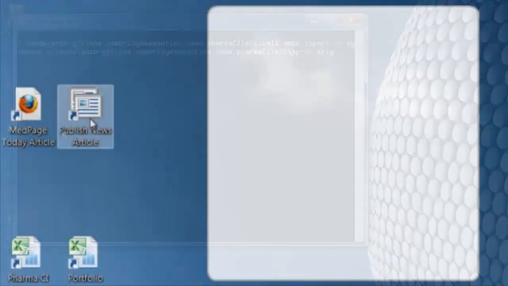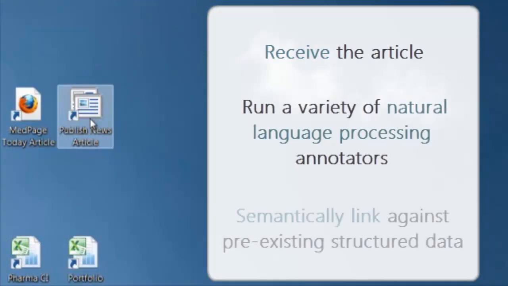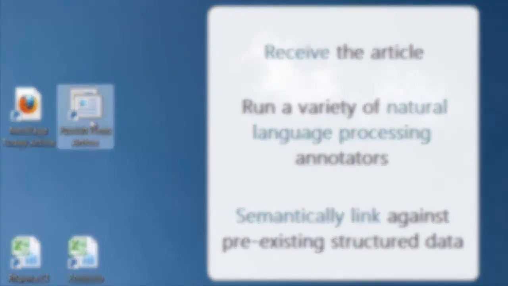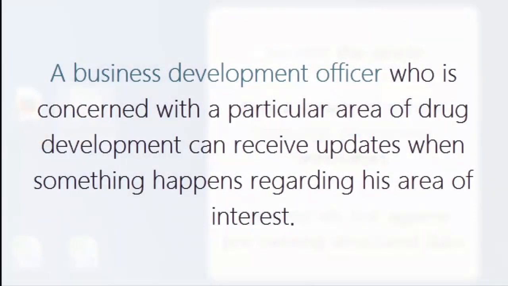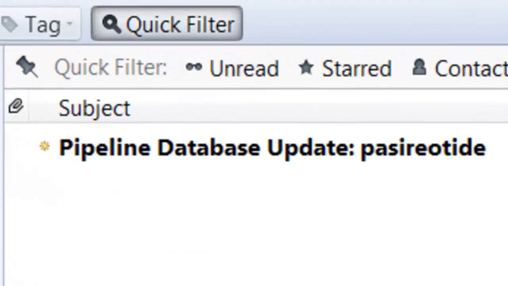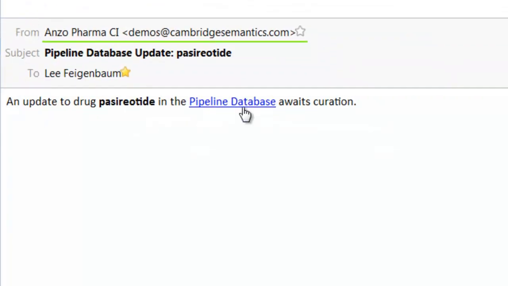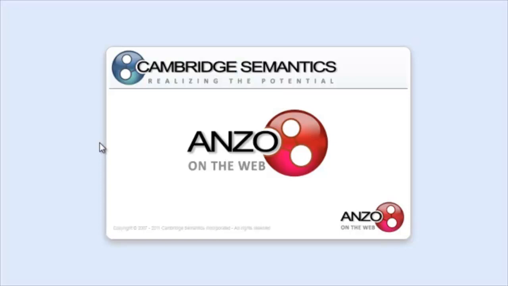Now what happens is Anzo will receive the article and then run a variety of natural language processing techniques on the article and then semantically link it against all of the existing structured data within the system. That's a lot of big words, but what it really means is that if I'm an officer who's concerned about a particular area of drug development, I can get an update when things happen in the news about things that I'm interested in. So in this particular case, I get an email that says, hey, there is new information about the drug Paceriotide, which you have previously indicated that you're interested in. So I can go ahead and click on a link right within that email, and it'll bring me directly to Anzo on the web to see what that new information is.